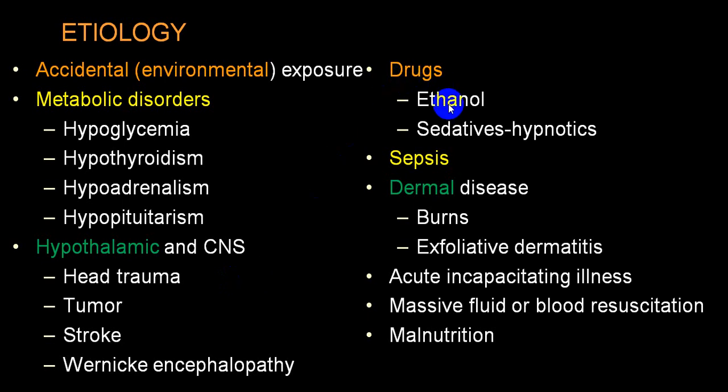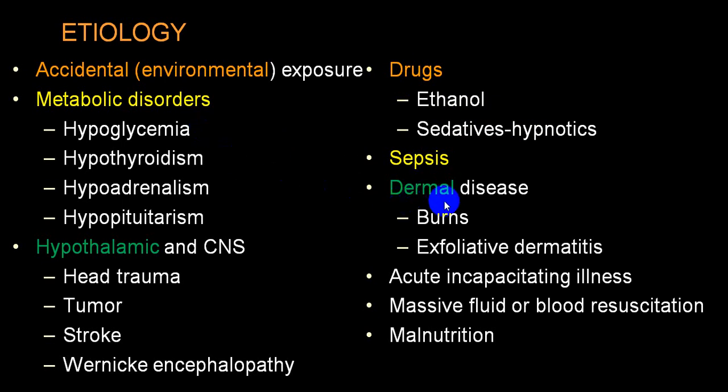Among drugs, ethanol comes topmost on the list because it produces peripheral vasodilatation and the person will lose a lot of heat. Occasionally sedatives and hypnotics can also lead to secondary hypothermia. Sepsis is the most common cause after metabolic disorders.